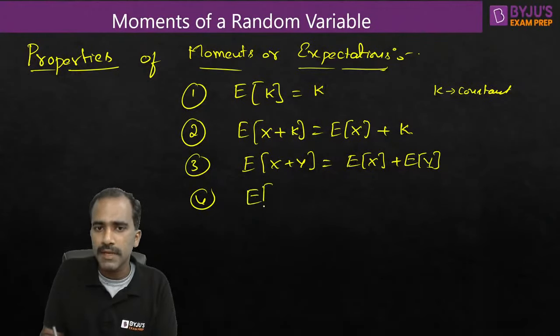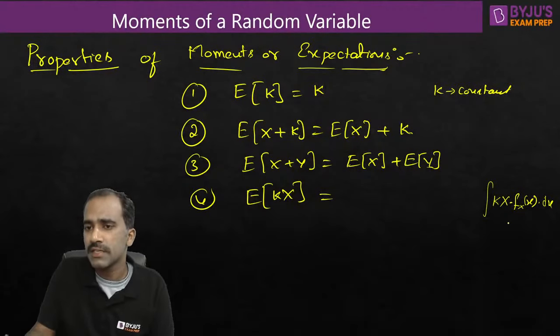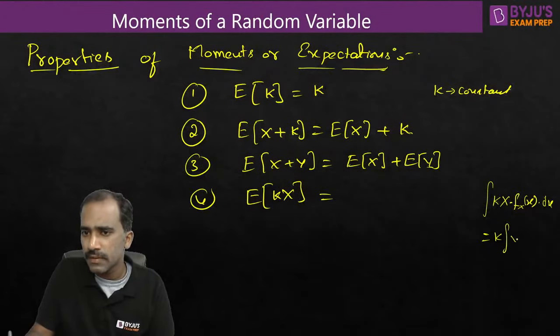Next, how about expectation of kx? A constant multiplied with a random variable, what happens? Just go with the basics of expectation. When you want to find expectation, take that function that you want to do expectation of, multiply with the corresponding probability density function, and then just integrate if it is a continuous random variable. Now can we write k outside the integration, because k is a constant, x into fx of x dx.